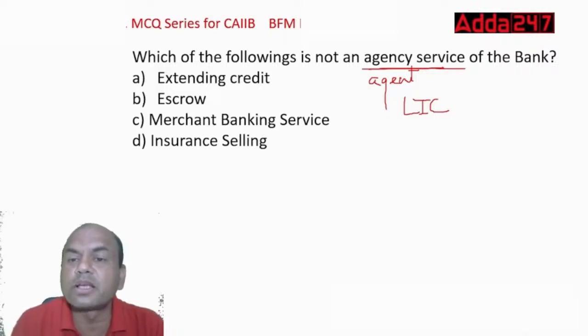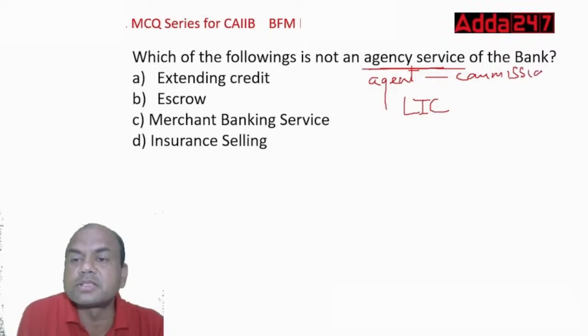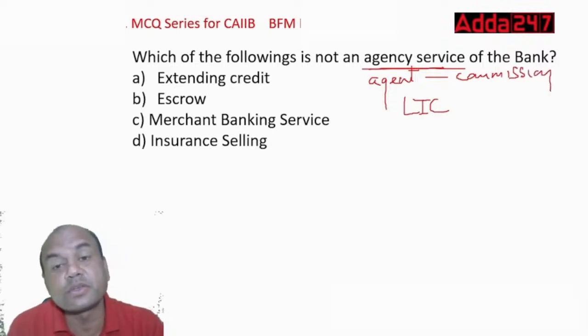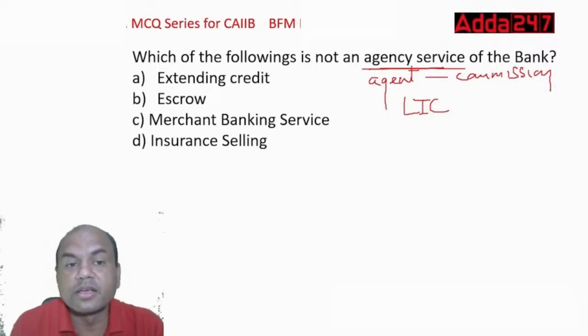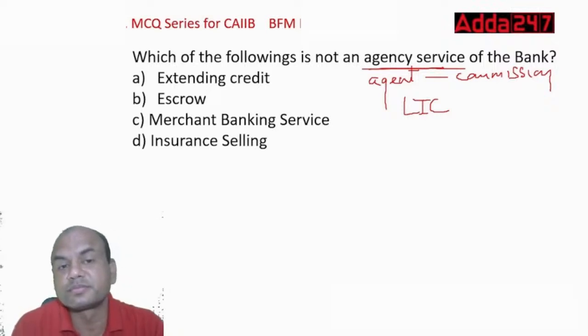Agent gets only commission. Same thing, the bank also gets only commission in agency services. So which of them is not the agency service? Extending credit, escrow, merchant banking services, and insurance selling. So which of them is not the agency? They are not acting as the agents.